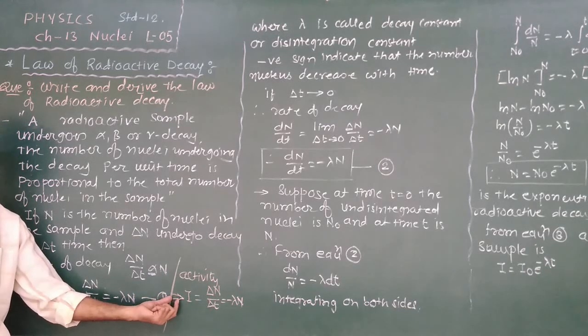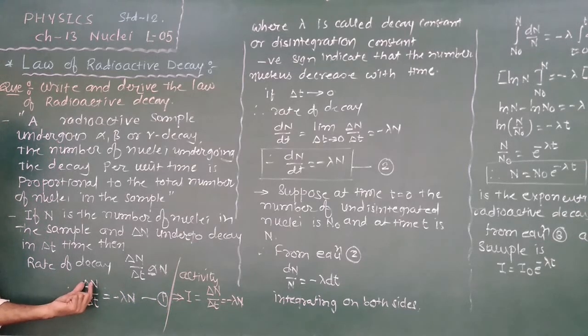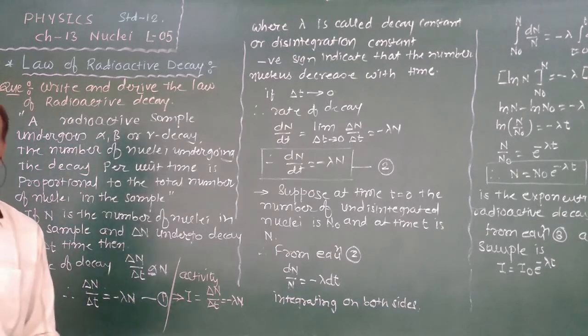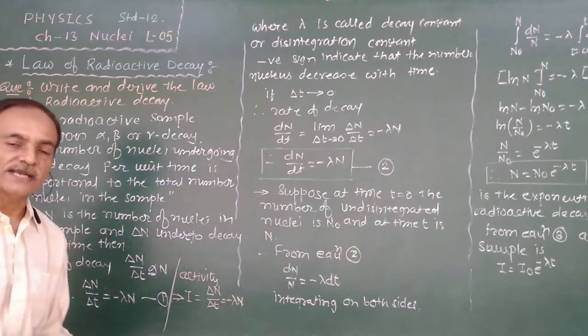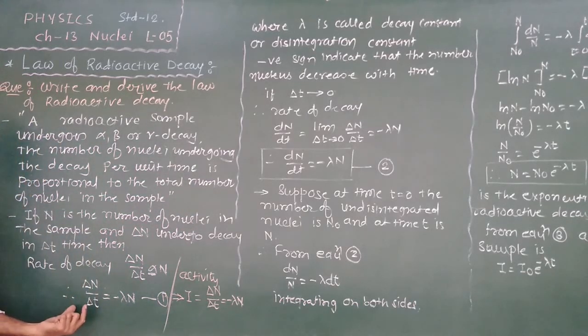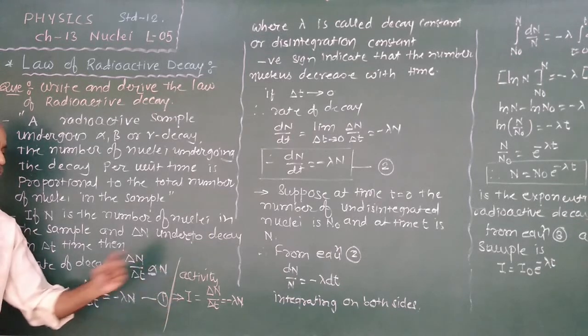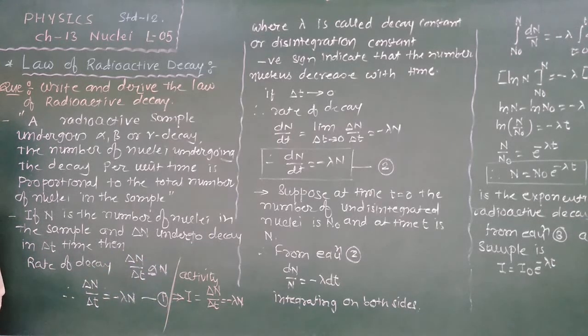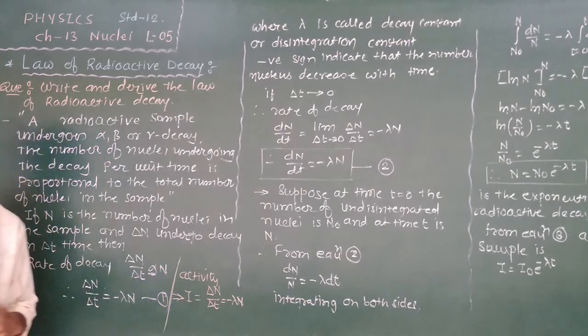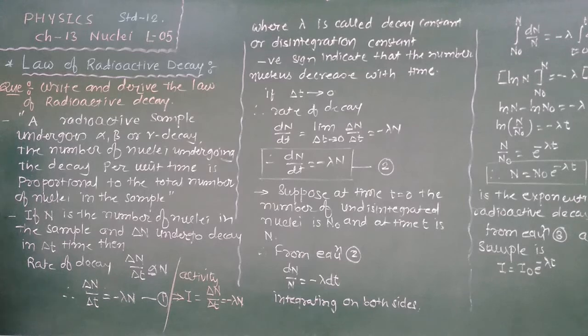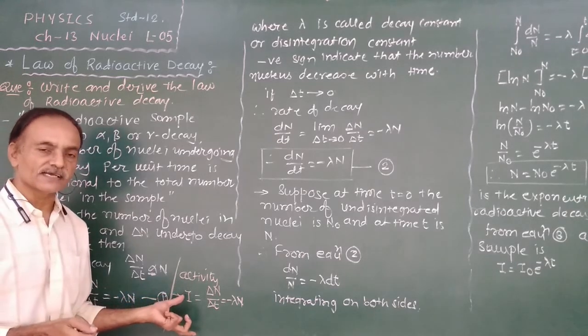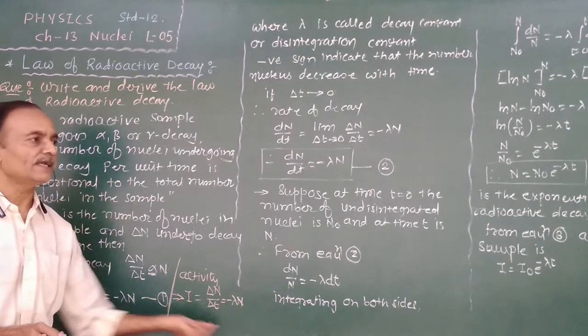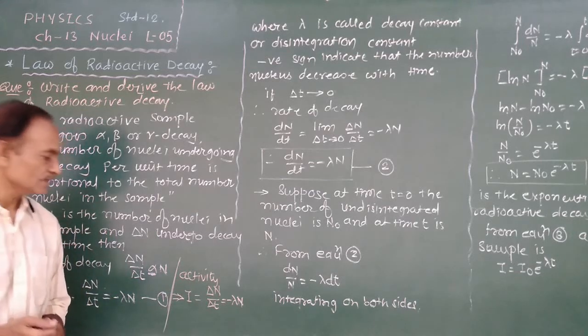By knowing the rate of disintegration or the rate of decay, we can know how active this radioactive sample is. Therefore, delta N upon delta t is also known as activity. I is equal to delta N upon delta t, which is equal to minus lambda N. Generally, we use this equation of activity in numericals.